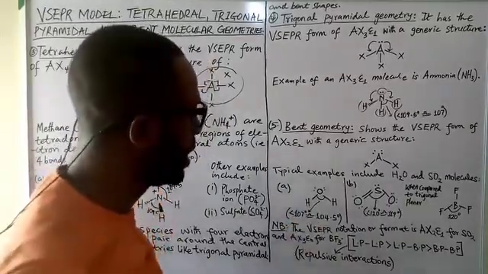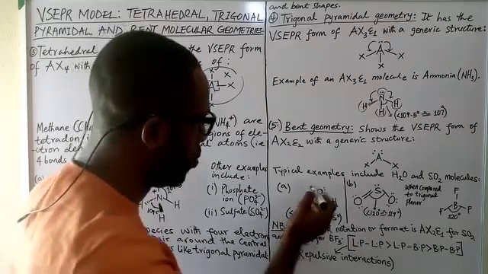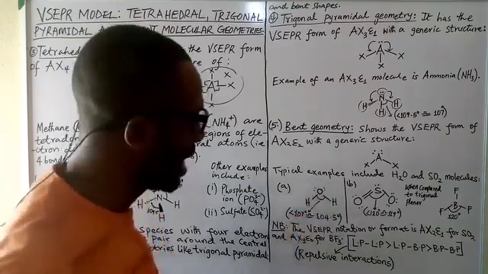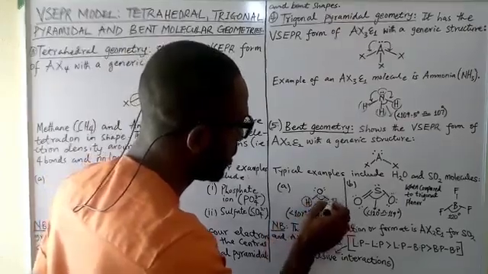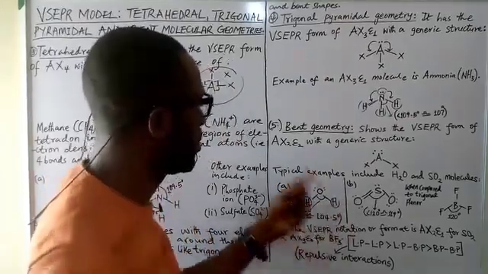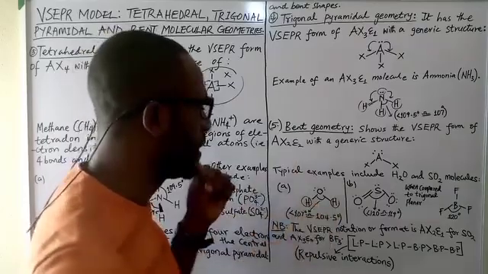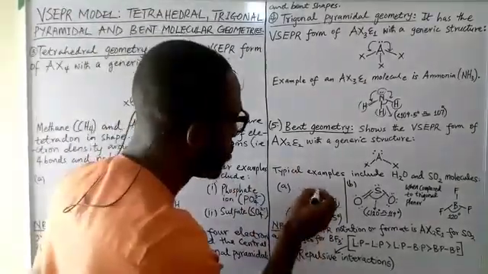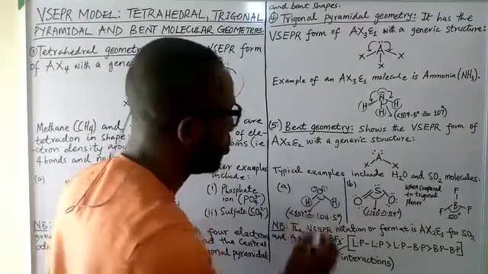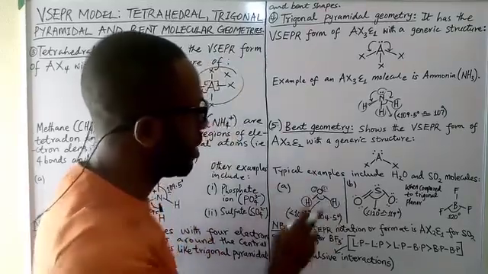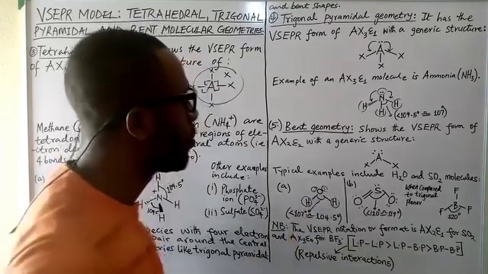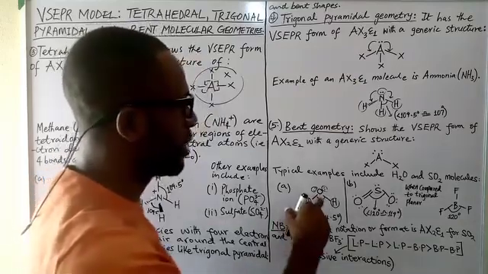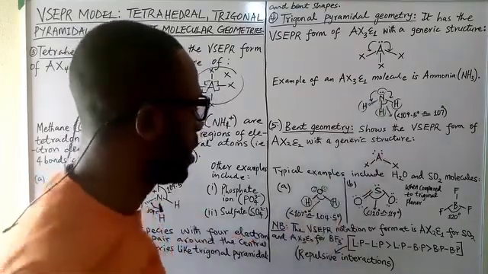Water molecule, again, of course, has 2 lone pairs of electrons. But if you assess it critically, we have 2 things around the central atom, and those are hydrogen atoms. Then we also have 2 lone pairs. So we have 4 things around the central atom, 2 of which are lone pairs of electrons. So we're going to have even more repulsive interaction here than we have in the ammonia.